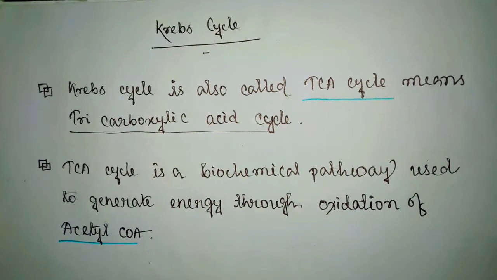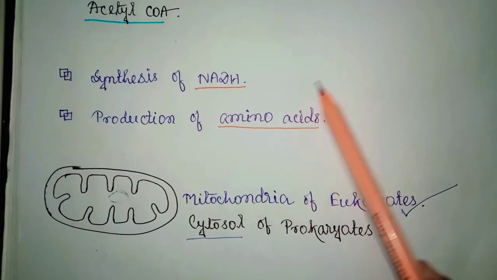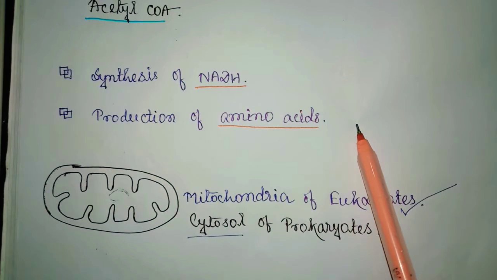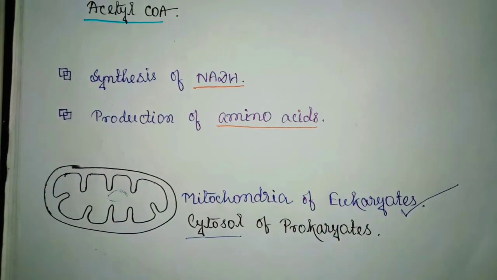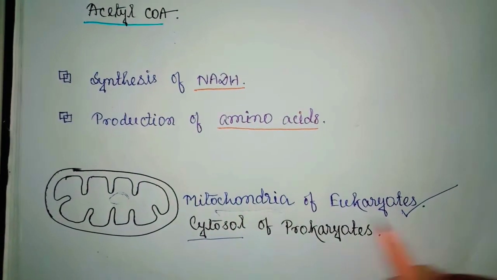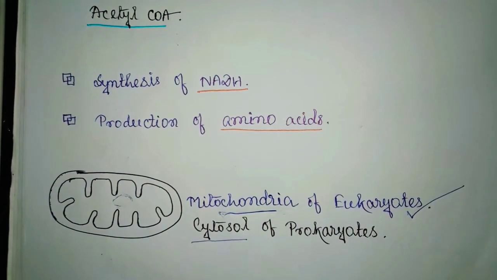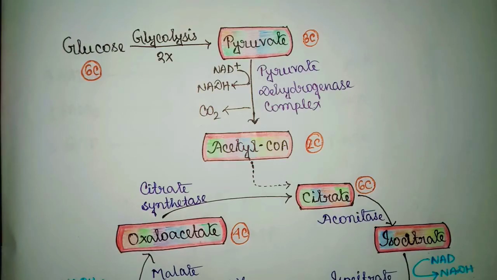TCA cycle is a biochemical pathway used to generate energy through the oxidation of acetyl-CoA. It is used for the synthesis of NADH and the production of amino acids. TCA cycle takes place in the mitochondria of eukaryotes and the cytosol of prokaryotes. Next, we discuss the entire pathway of TCA cycle.